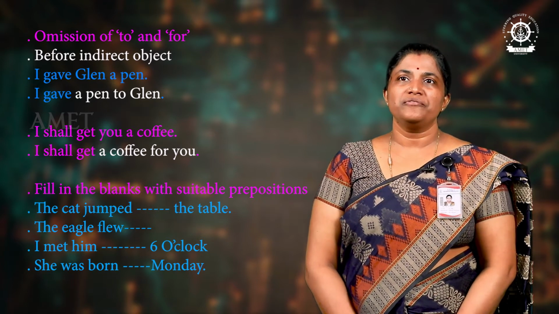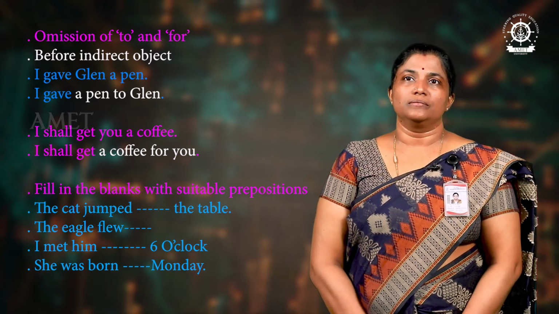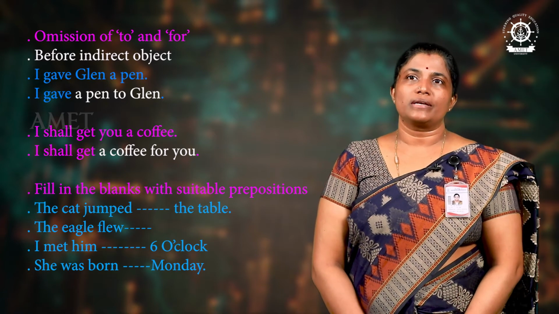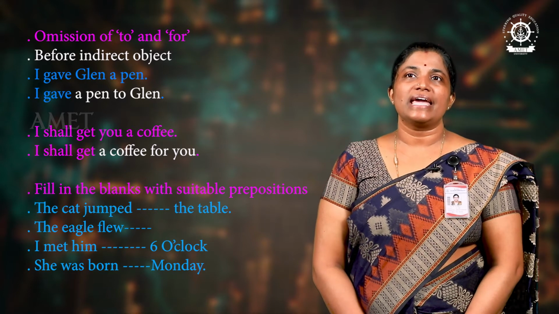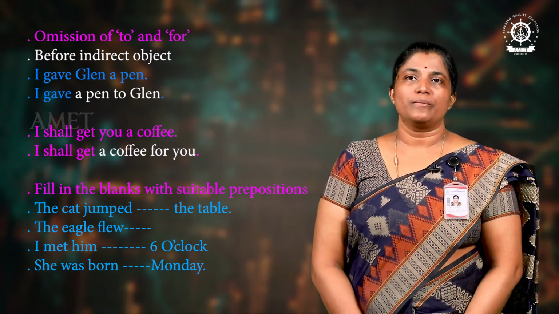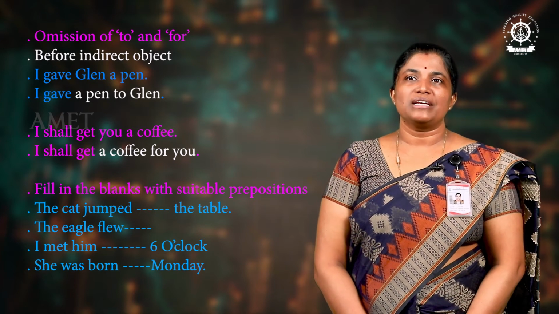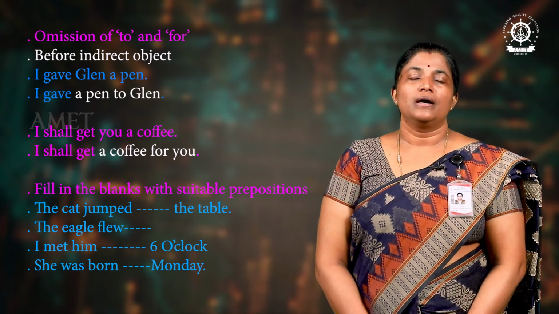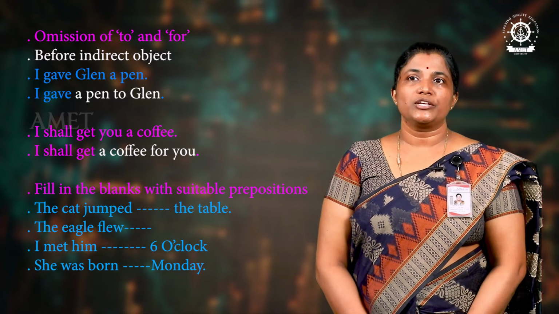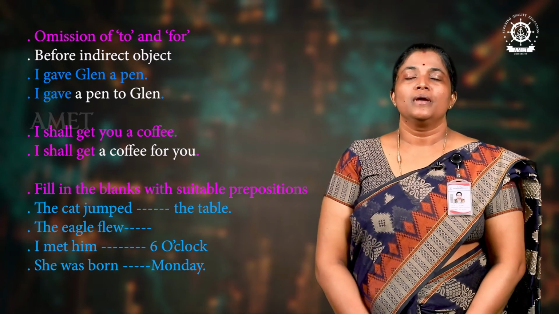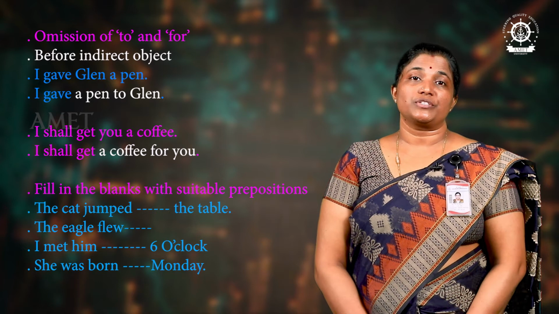So in this context, instead of I gave a pen to Glenn, it can be written as I gave Glenn a pen. To can be omitted. I shall get you a coffee. Instead of I shall get a coffee for you, we can say I shall get you a coffee. So these are the unique usages of prepositions.